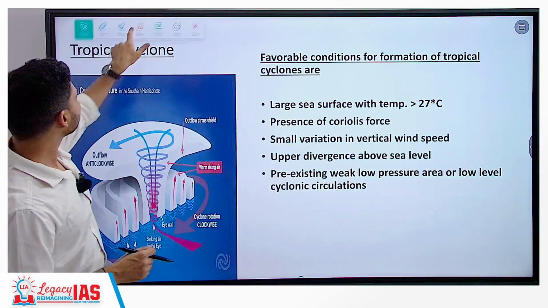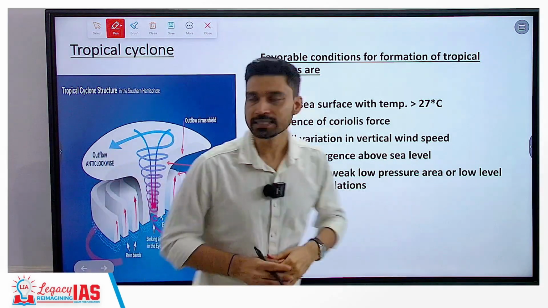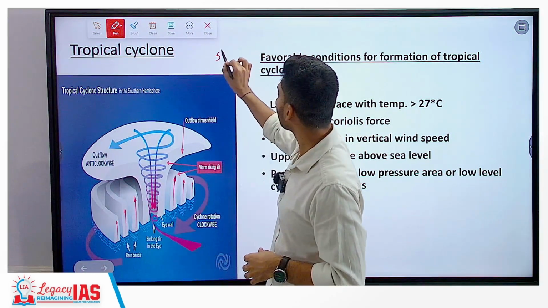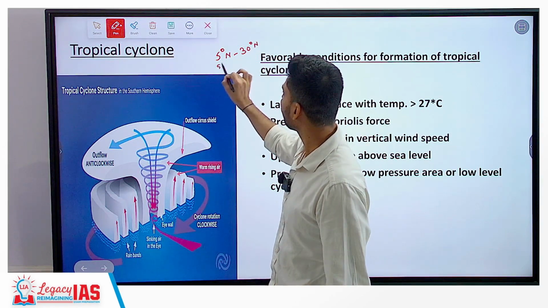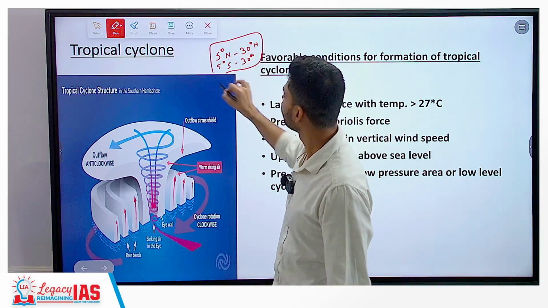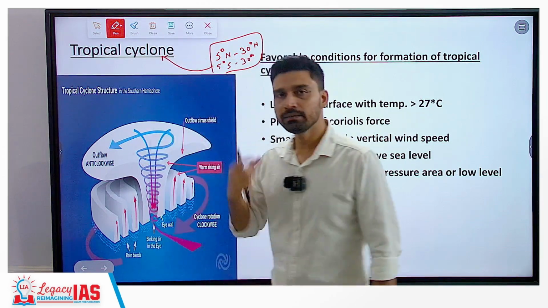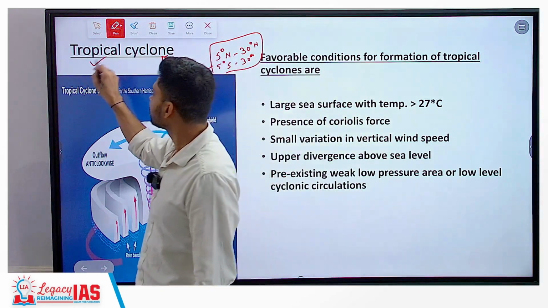Now if you talk about cyclones that develop in the tropical areas, by tropical areas we mean between the latitudes of 5 degrees north to 30 degrees north in the northern hemisphere, and 5 degrees south to 30 degrees south in the southern hemisphere. All cyclones that develop within these latitudes are referred to as tropical cyclones.